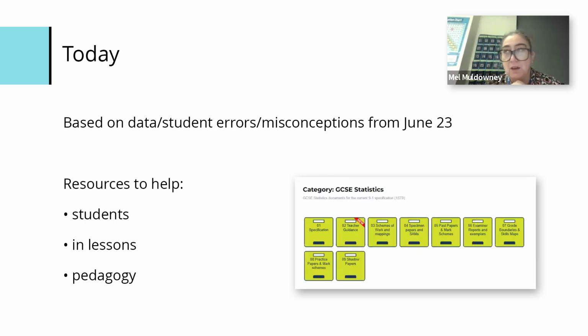So rather than just say, oh, these are the topics at the end of this scheme of work, or these are the last 4 chapters in this statistics textbook, or this is based on what I think is really tough to teach, I thought, let's do this properly and try to get it based on some evidence. So I started looking at the questions that students found difficult in June 23, and at the misconceptions. Some of that's based on my own experience, some of it's based on looking at scripts.